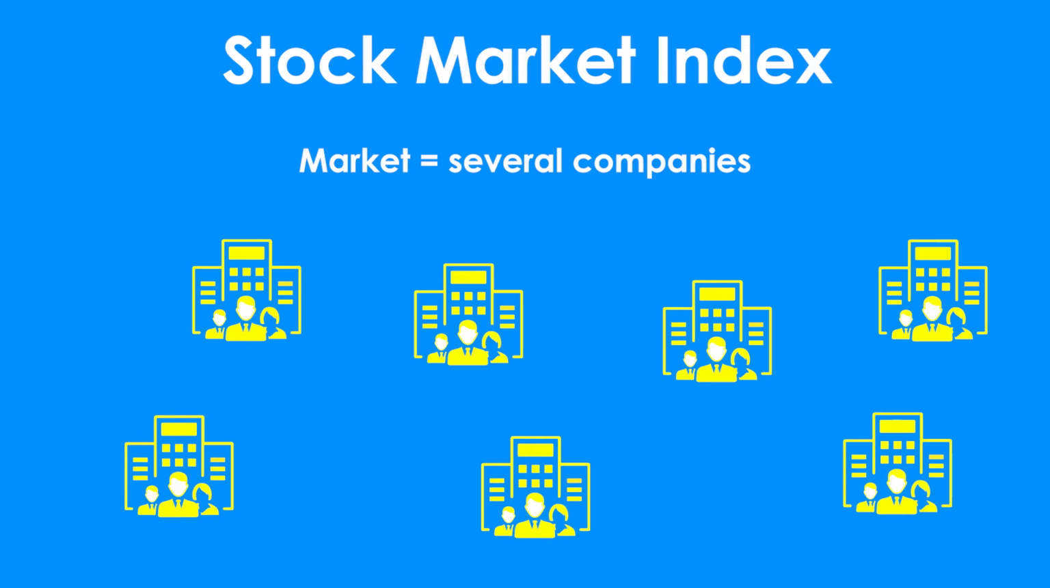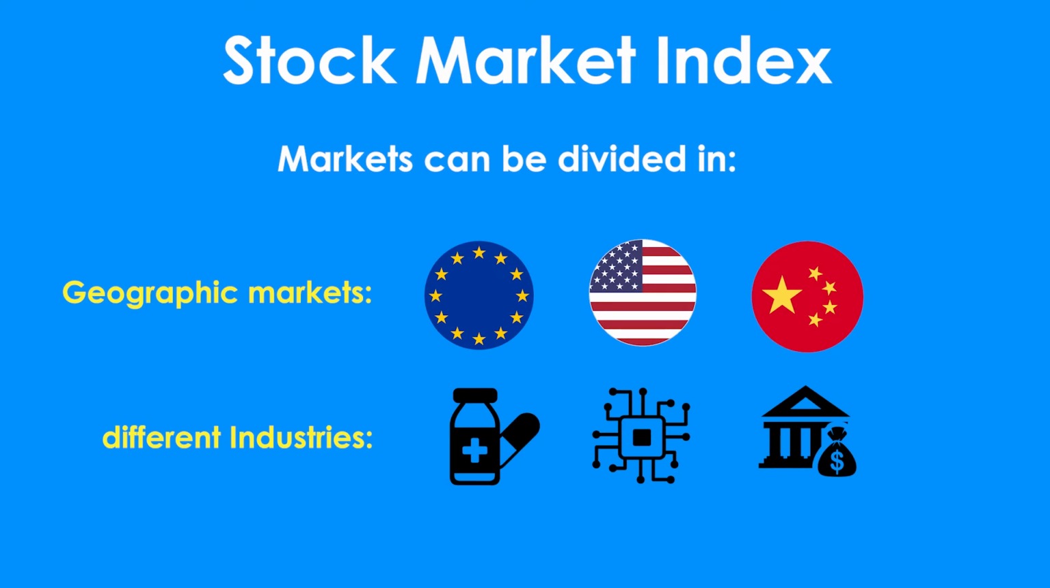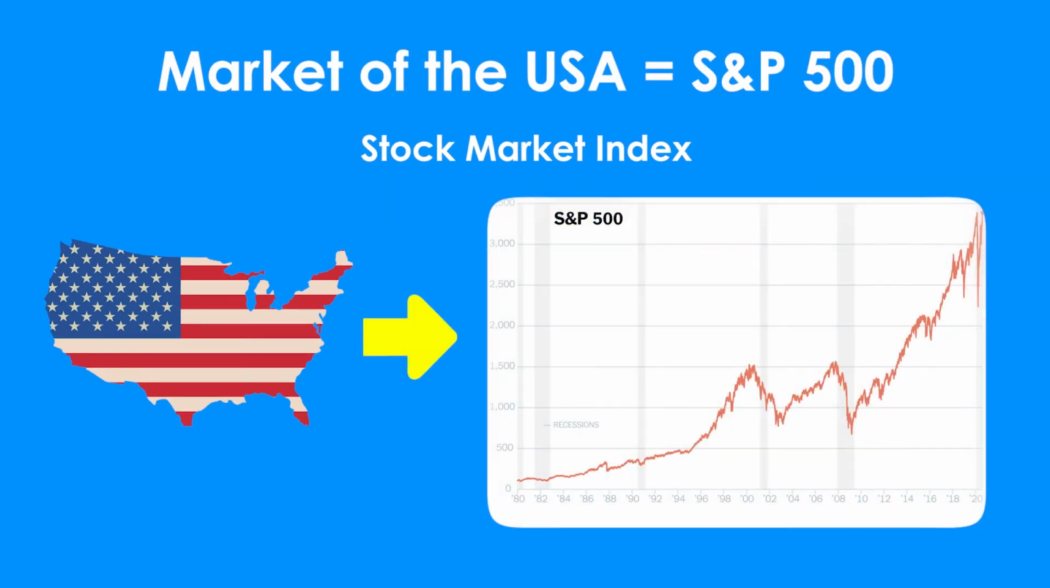A market consists of several companies. Markets can be different one from another and can be subdivided into different categories, like geographic markets like Europe, America or Asia, or different industries like pharmacy, technology or finance. So when we speak about the US market, we often use the S&P 500, which includes 500 of the largest companies listed on the exchanges in the United States.